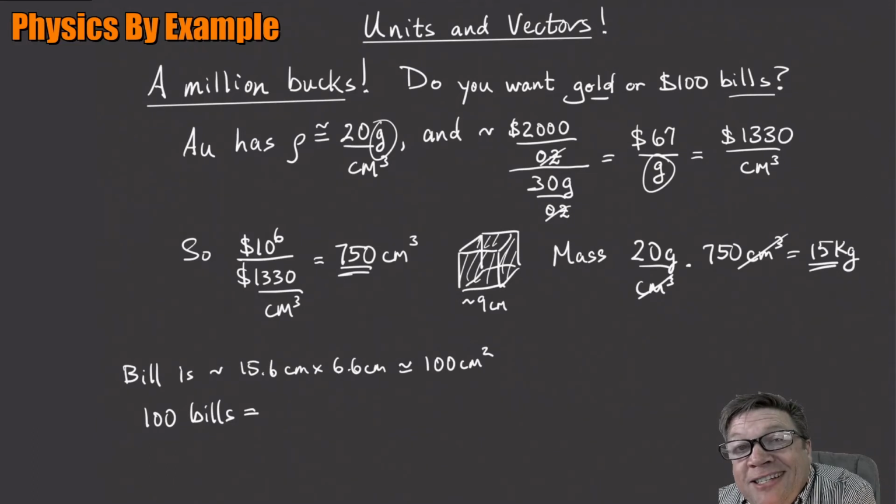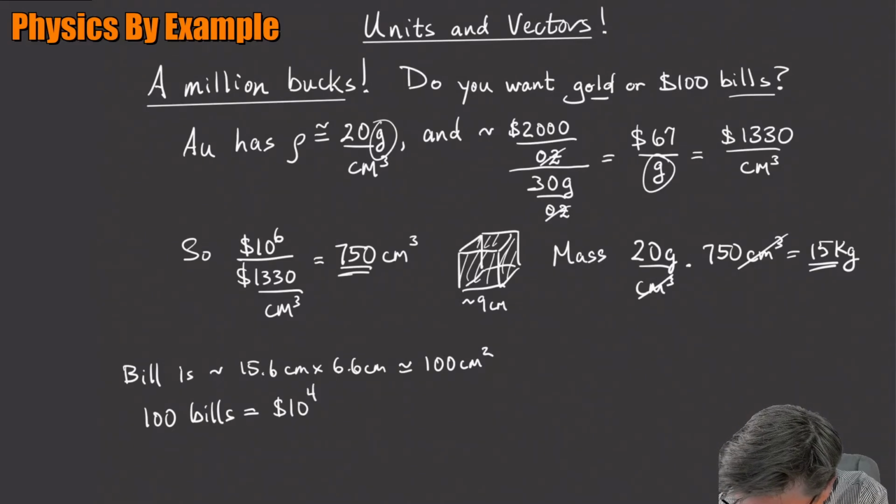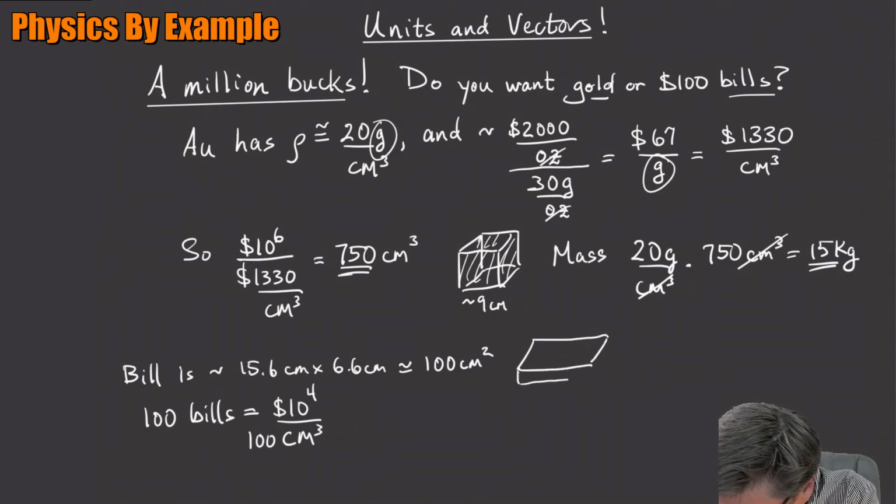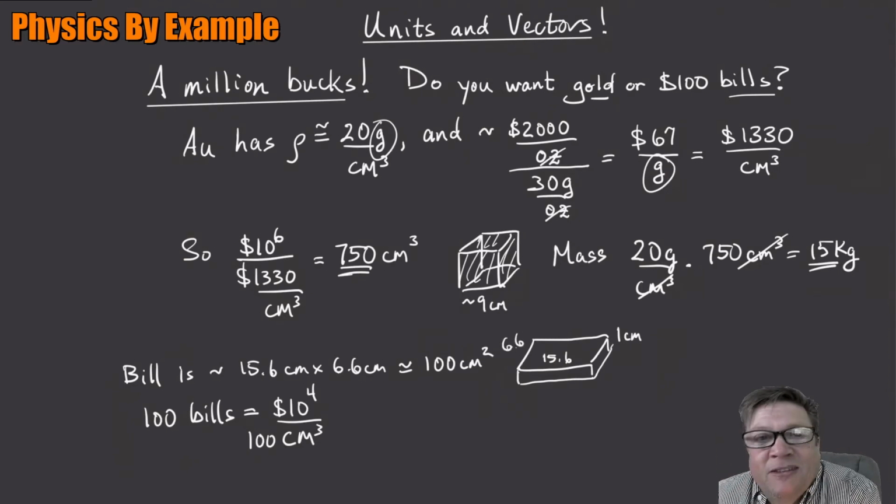So that's pretty neat. So 100 $100 bills, that's $10,000, right? So that's 10 to the 4 dollars, is 100 cubic centimeters because it's 100 square centimeters times 1 centimeter thick, right? So this would be something that looks like this. Here's my stack. This is like 15.6 and this is like 6.6, something like that.